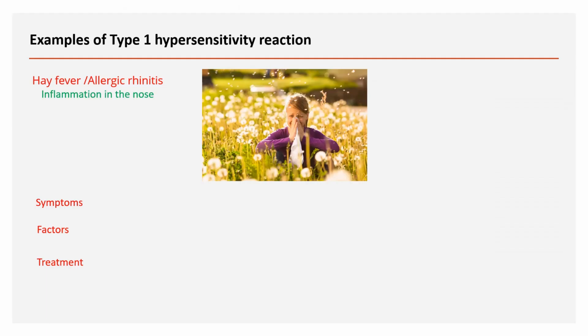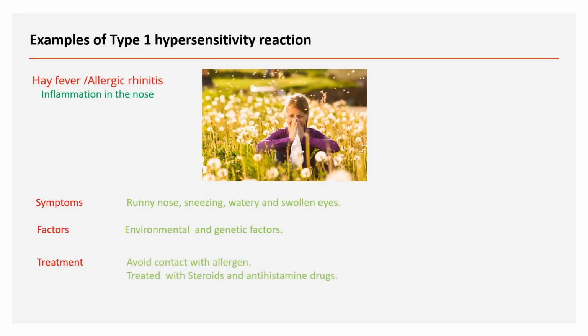Examples of type 1 hypersensitivity reaction are hay fever, otherwise called allergic rhinitis. It is inflammation in the nose. The symptoms are runny nose, sneezing, and watery and swollen eyes. Factors are environmental and genetic factors. Treatment: avoid contact with the allergen, and treat with steroids and antihistamine drugs.